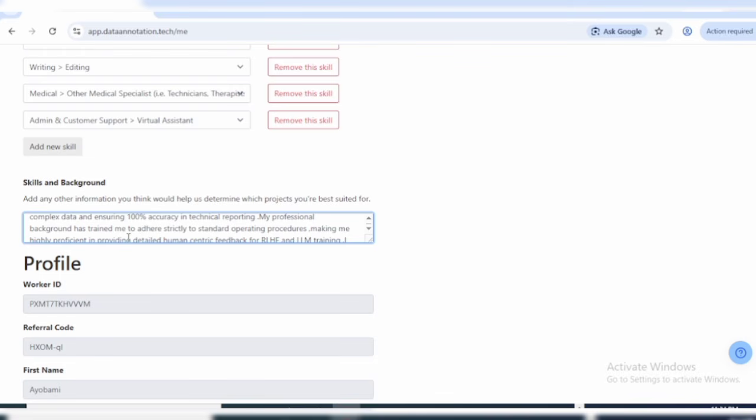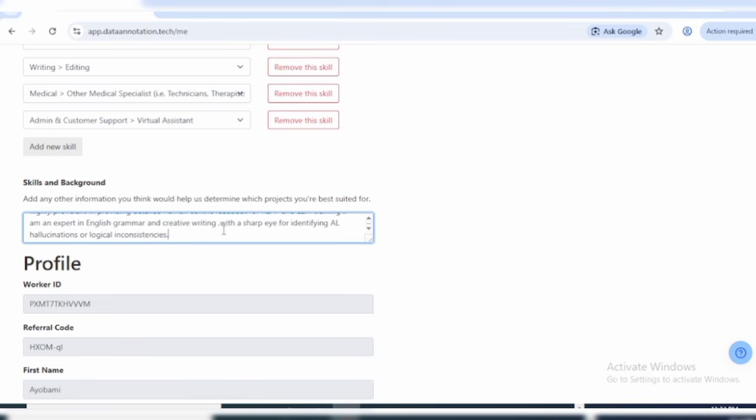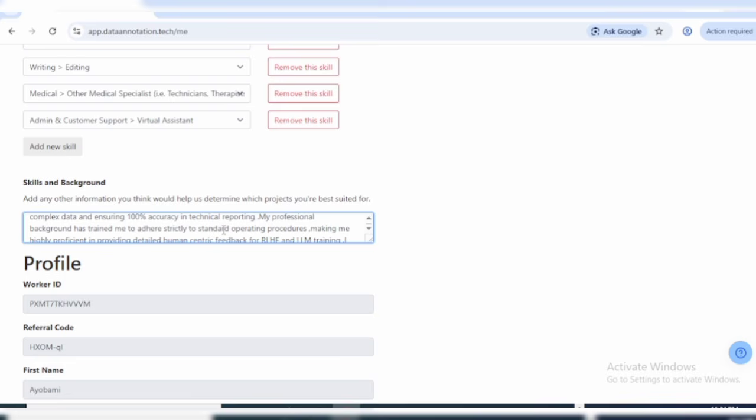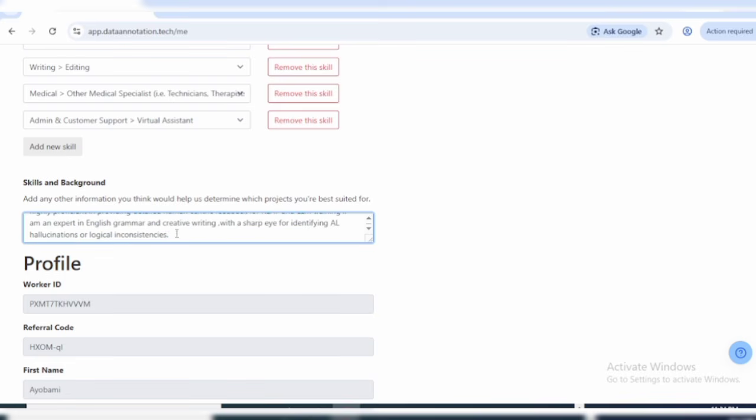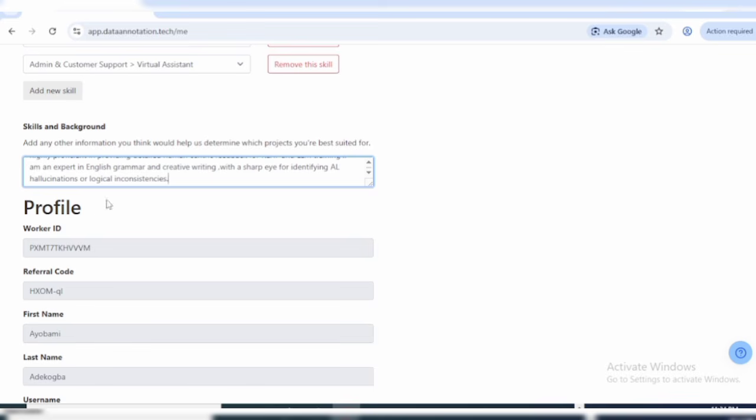My professional background has trained me to adhere strictly to standard operating procedures, SOPs, making me highly proficient in providing detailed human-centric feedback for RLHF and LLM training, because guys, these keywords are very important. I am an expert in English grammar and creative writing with a sharp eye for identifying AI hallucinations or logical inconsistencies. So you want to write something like this for the skills and background.